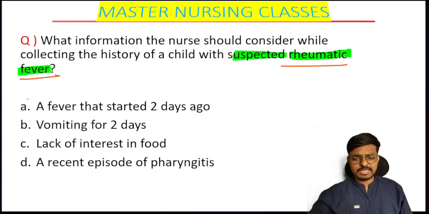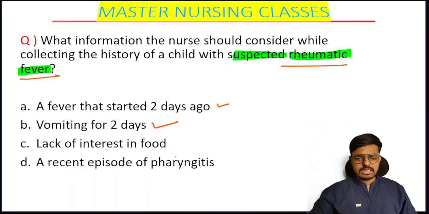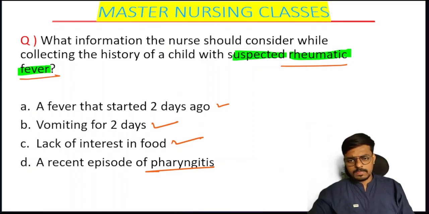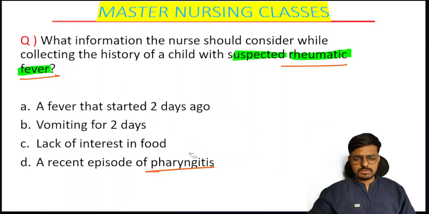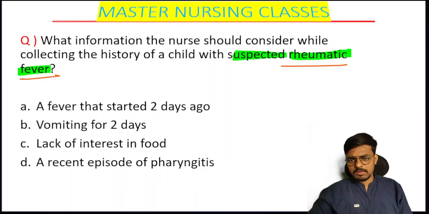Option A: a fever that started 2 days ago. Option B: vomiting for 2 days, the child has been vomiting since 2 days. Option C: a lack of interest in food. Option D: a recent episode of pharyngitis. I am waiting for your answers here. Who knows the answer? Please comment in the comment box first, and we will move forward to the answer explanation.